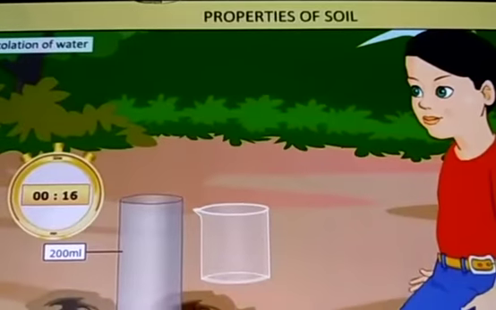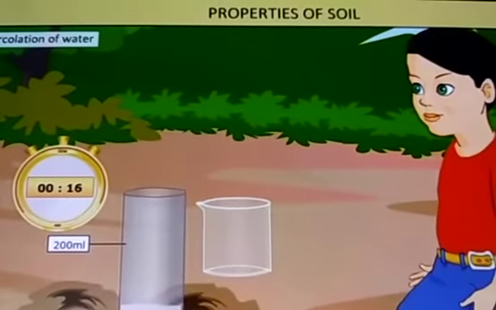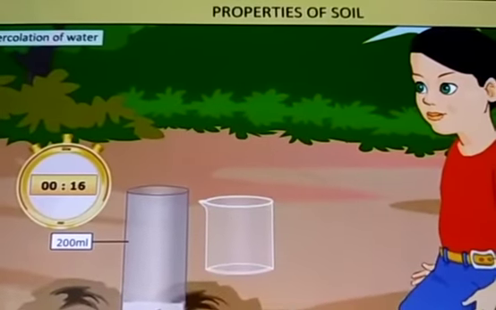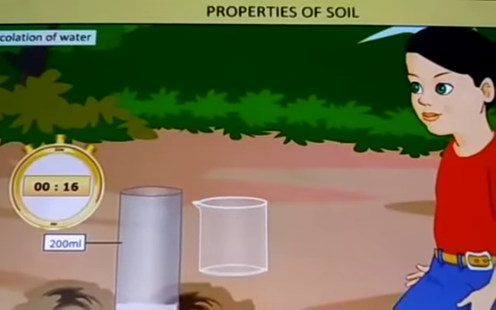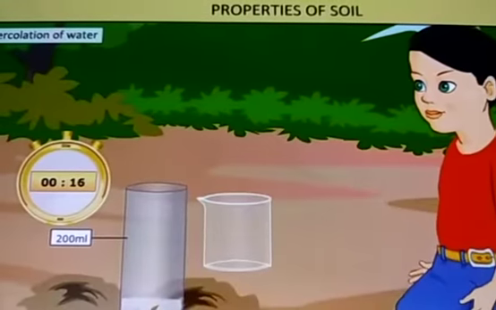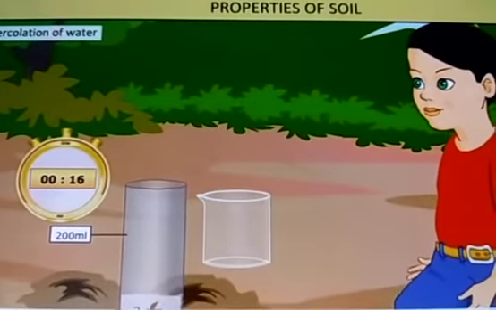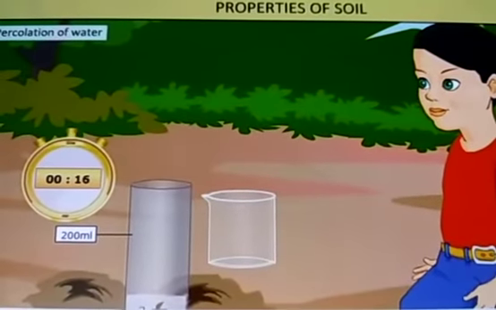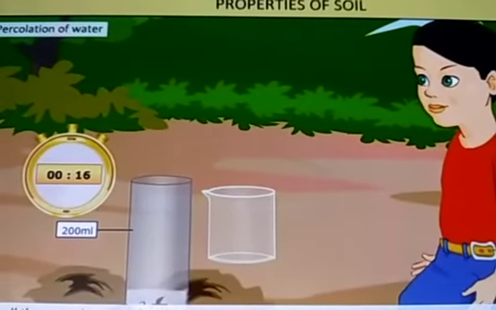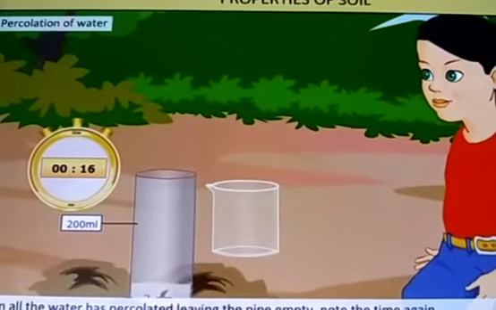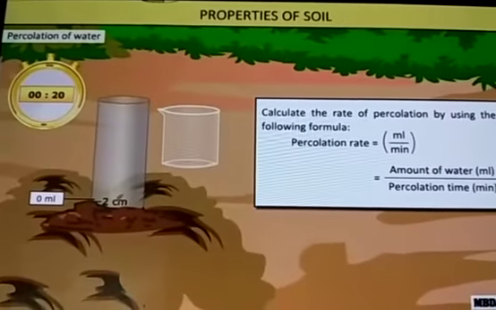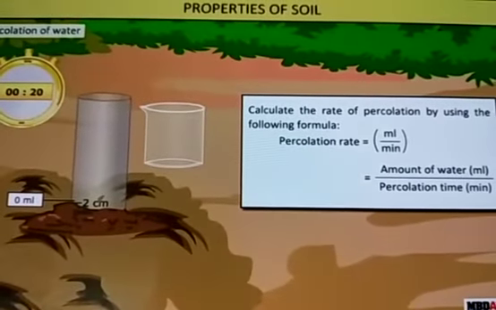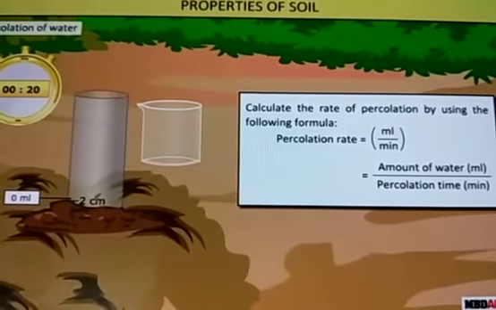Now how much water had we taken? We had taken 200 ml of water in a beaker. Now we are going to calculate how much time it takes to percolate. Percolate means the soil is absorbing water. That is known as the percolation rate of the soil. How will it be calculated? Percolation rate is equal to the amount of water divided by the percolation time.